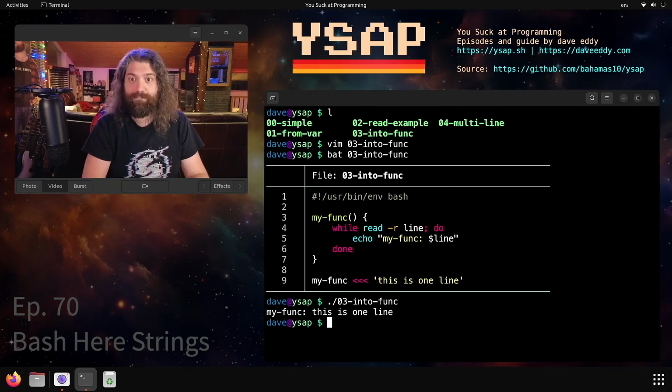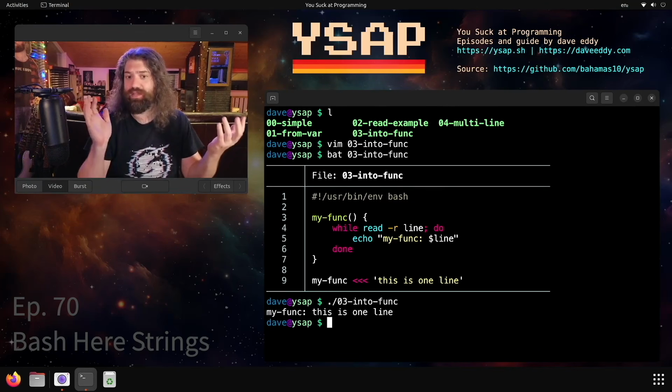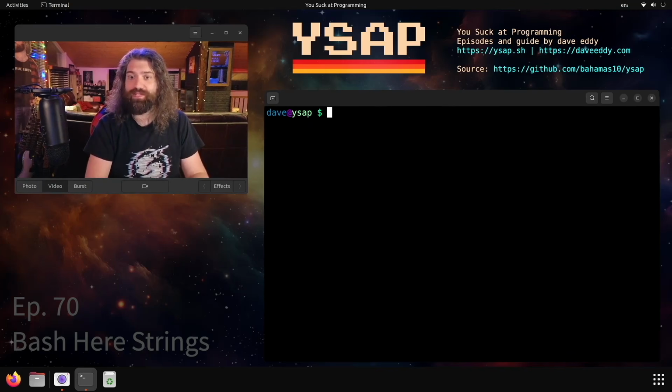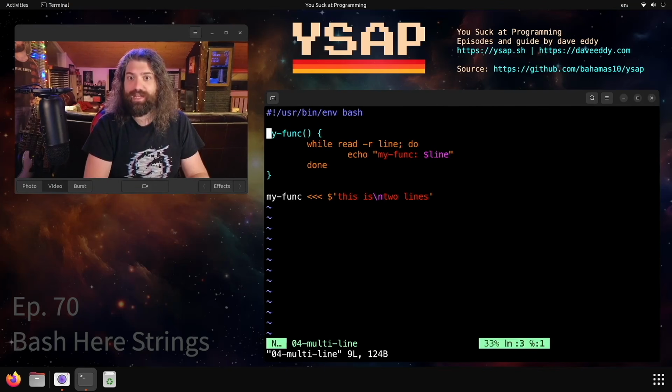If we run that, we can see that we got 1 line. Of course we got 1 line. We only passed it 1 line. Hey, that makes perfect sense. We can also pass in multi-line. So this is a bash syntax to expand special characters. The special character in this case is the new line. So you can see this is new line, 2 lines.